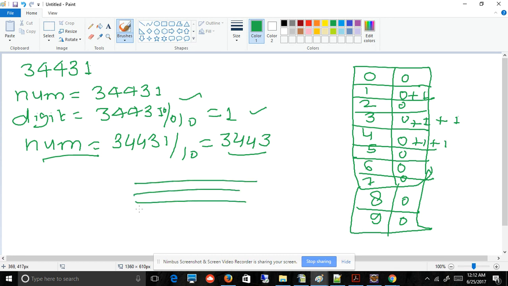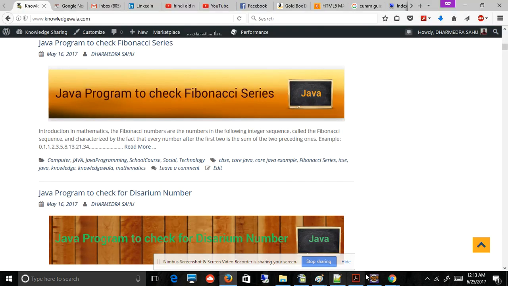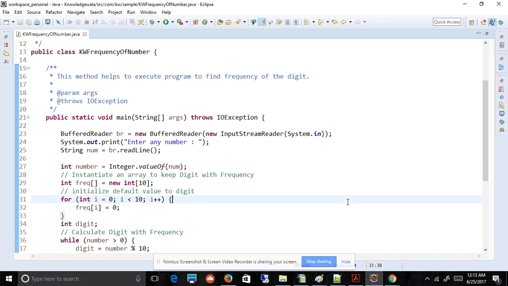This is a very basic logic. Please keep in mind we are writing for a very basic user. So please understand. Okay, so we will go through our program one more time in Eclipse. You need Eclipse or any other IDE which you want to use as a development environment.